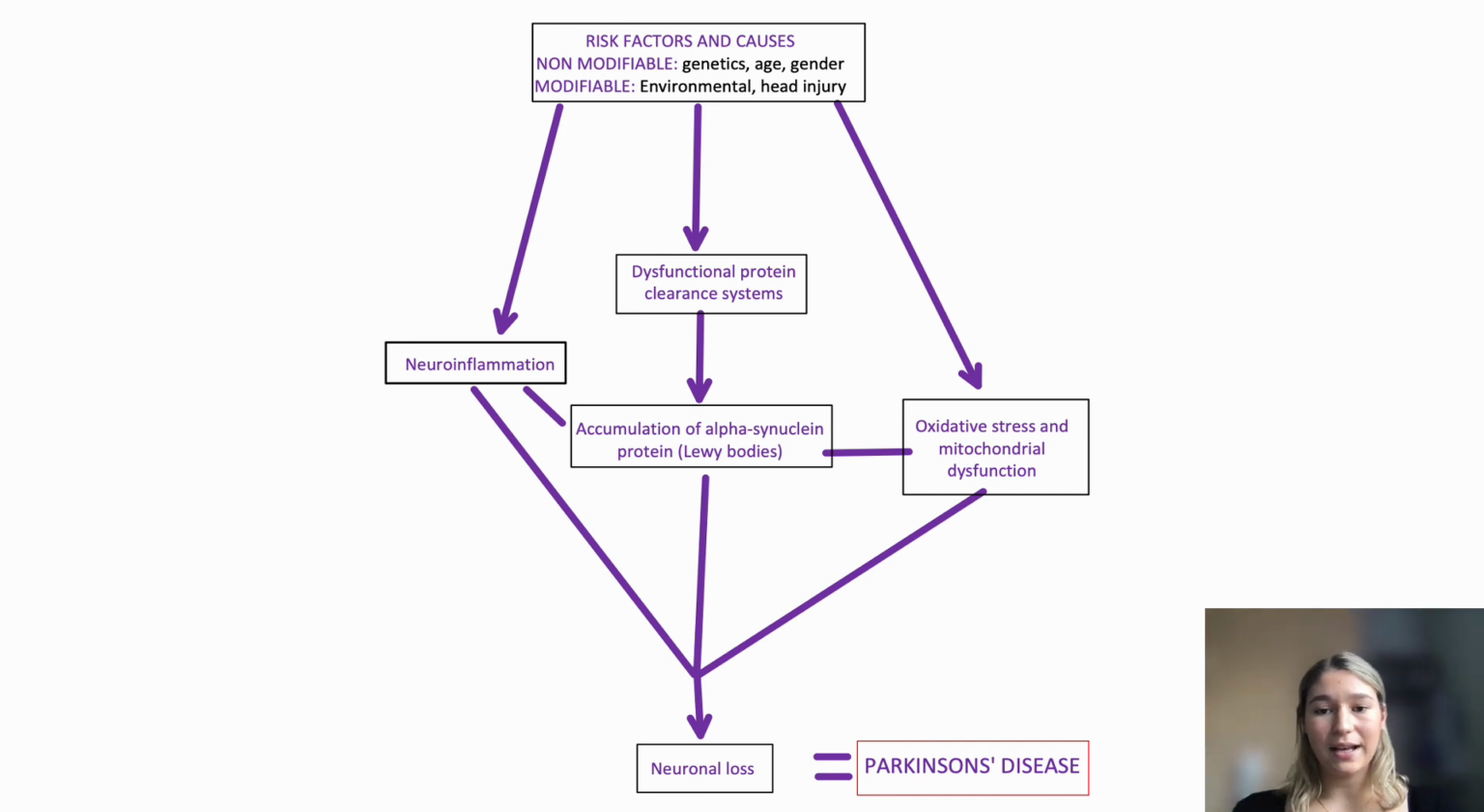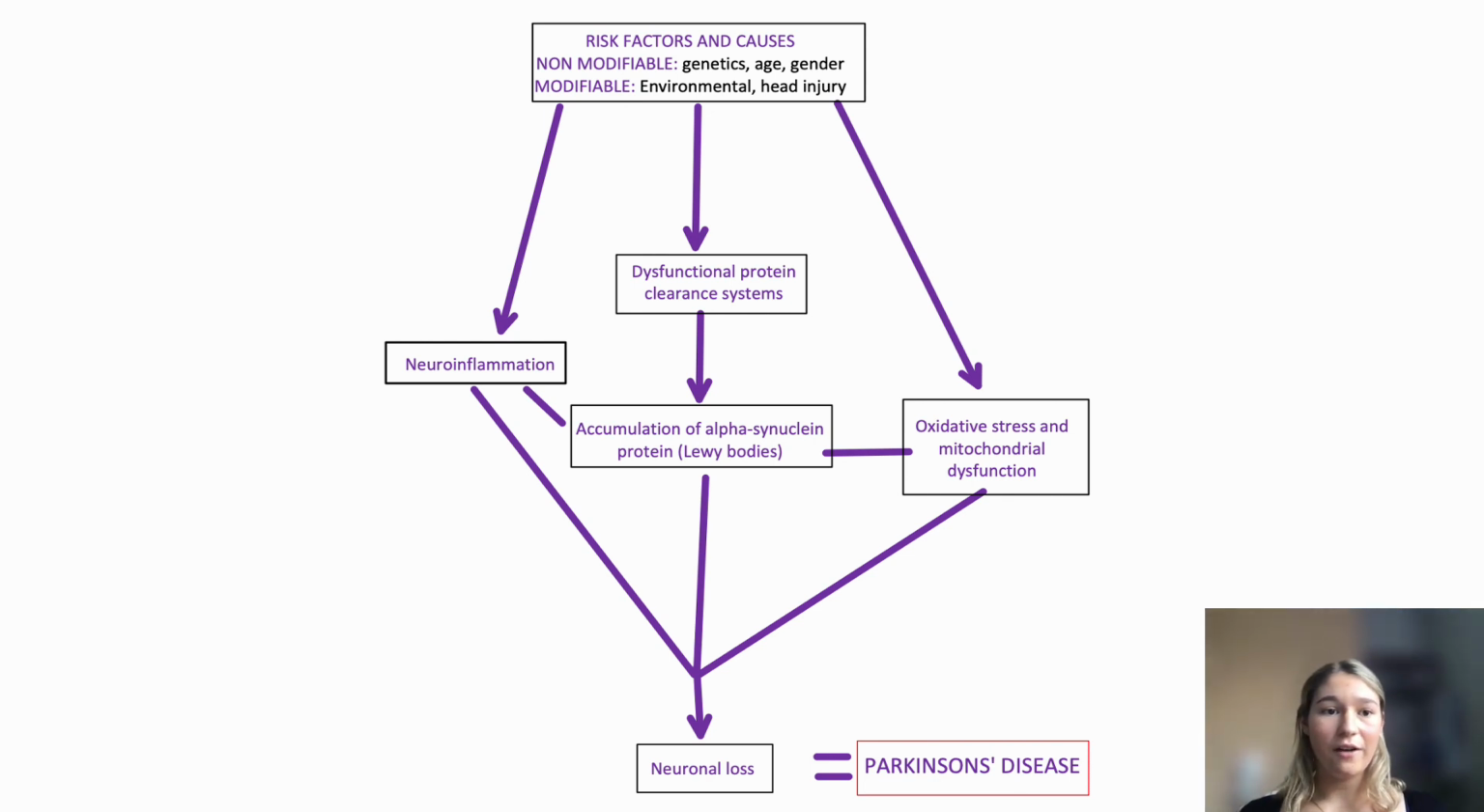So today we're going to be discussing the pathophysiology of Parkinson's disease. The exact pathophysiology of PD is unknown, however it is believed to result from the aggregation of the alpha-synuclein protein, which is the ASIN, mitochondrial dysfunction, oxidative stress and neuroinflammation.